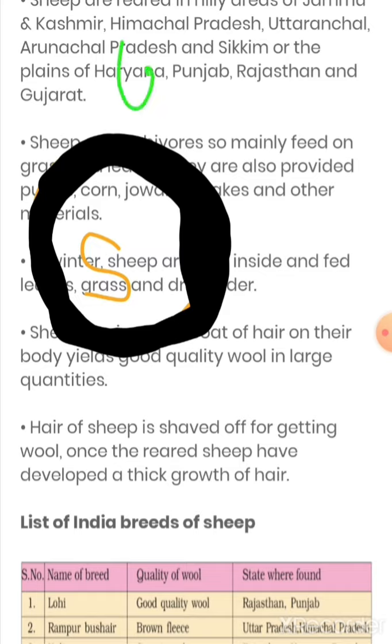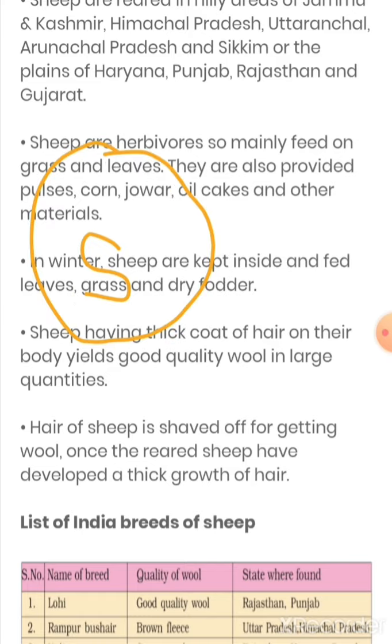Now just tell me, it will survive because it has a thick coating on its body. Just tell me, if this coating would not be there and it would be winter time, then how would this sheep survive? This is not possible.